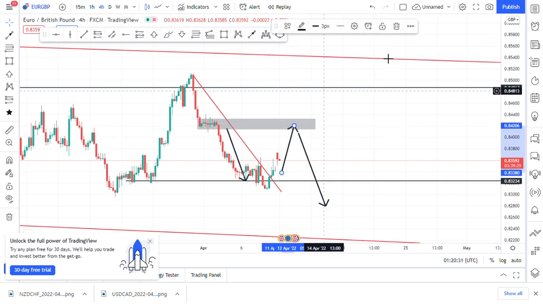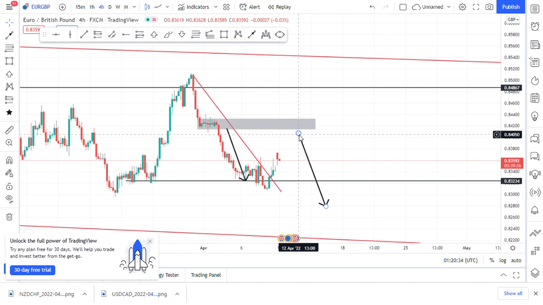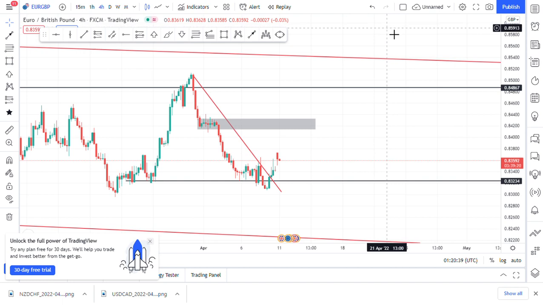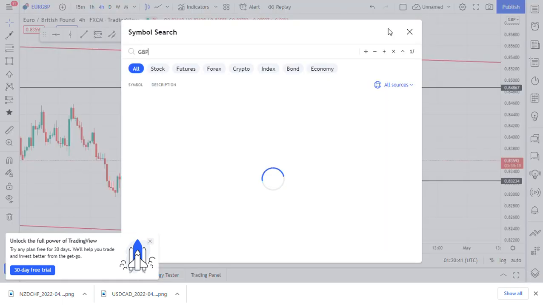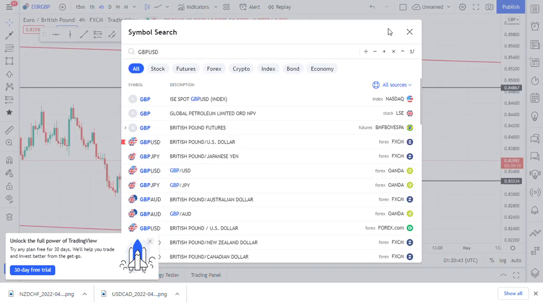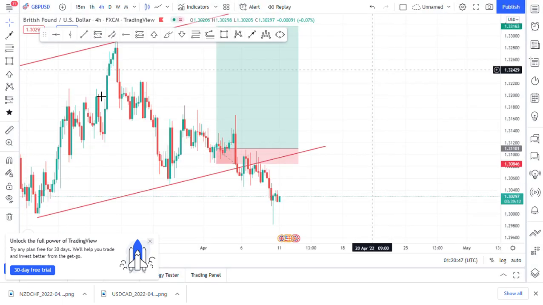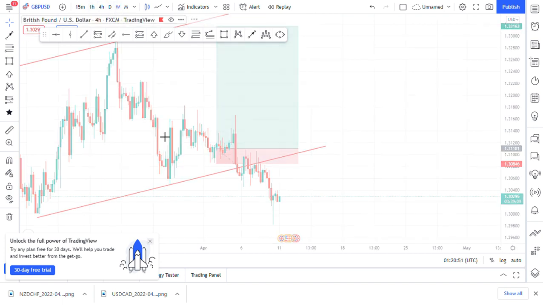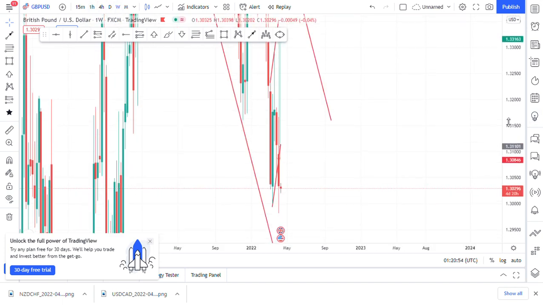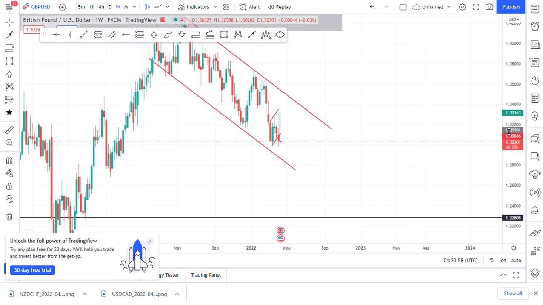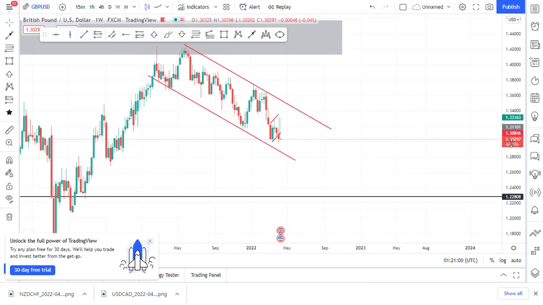EURGBP. And then we finally move over to the last pair, which is the GBPUSD. For the previous week, I've been having losses on GBPUSD. I don't know if it's because of wrong analysis. So GBPUSD has been in a general downtrend weekly.